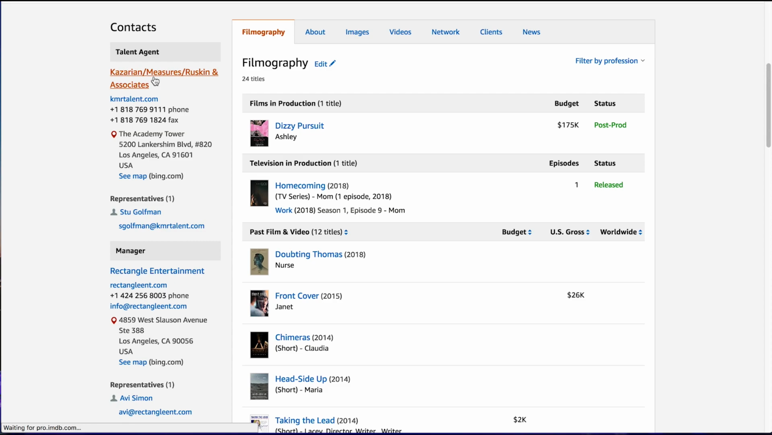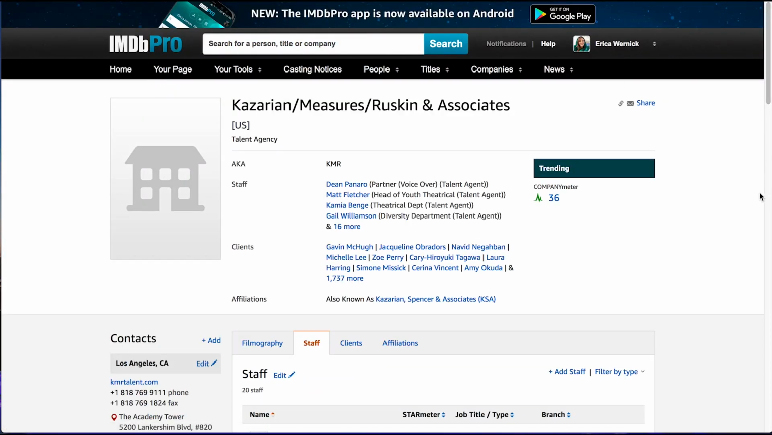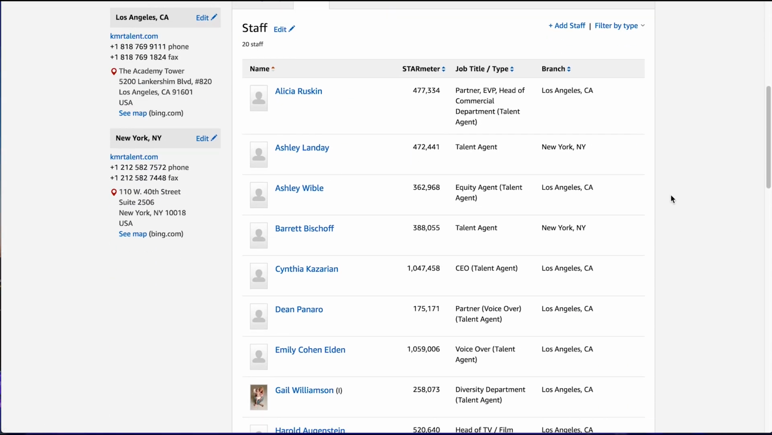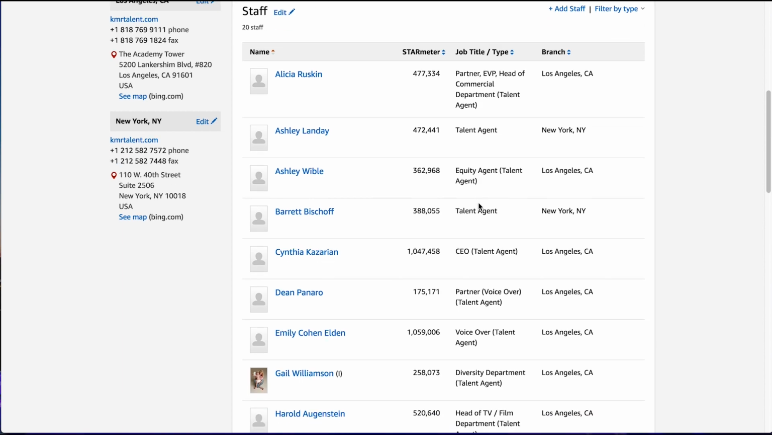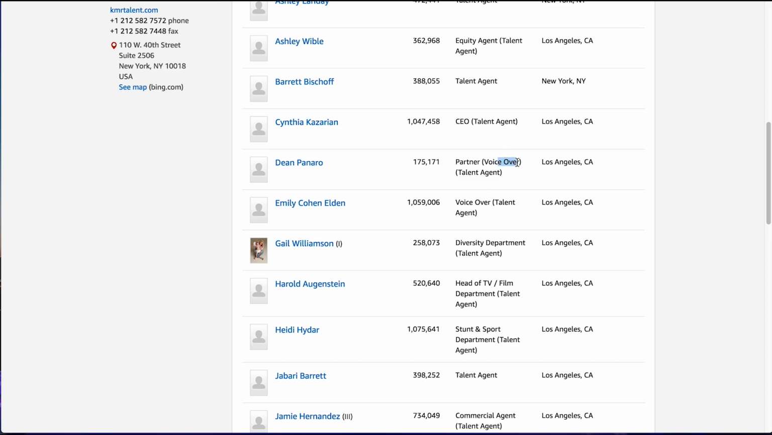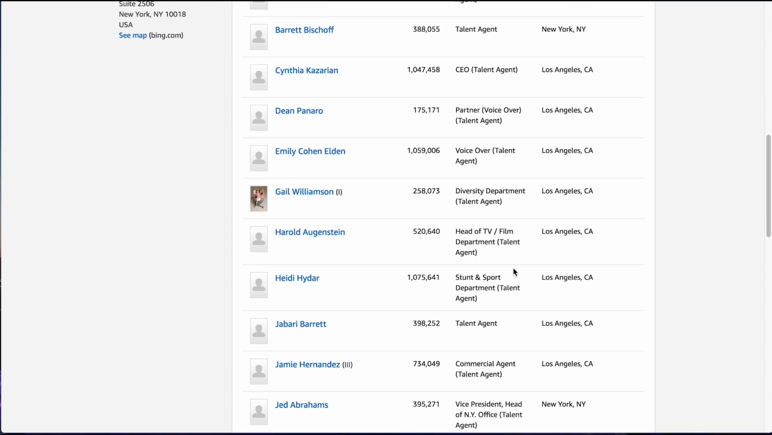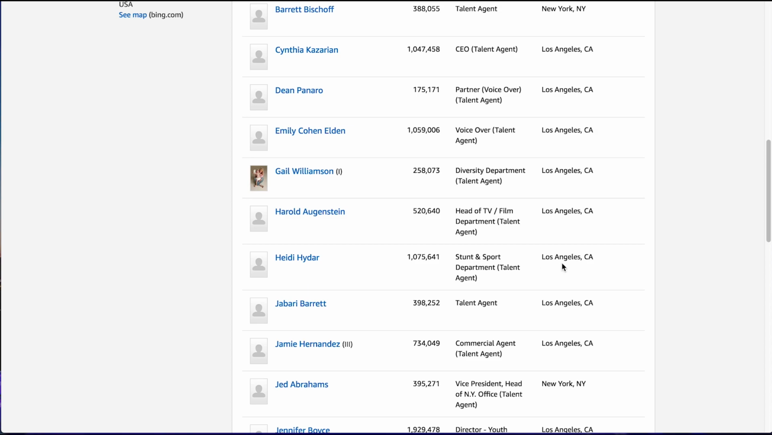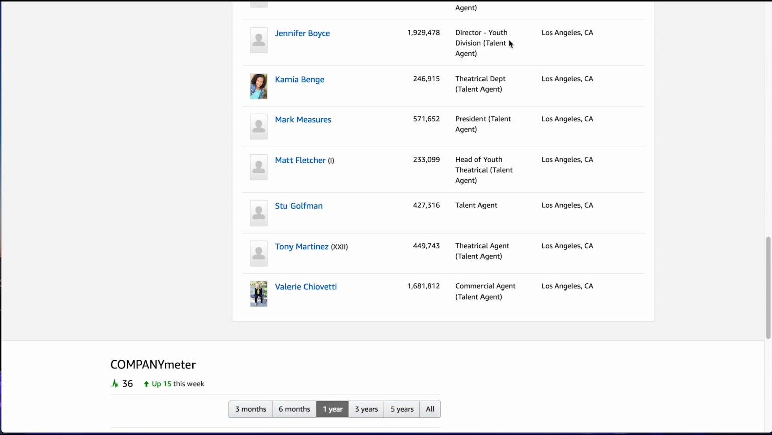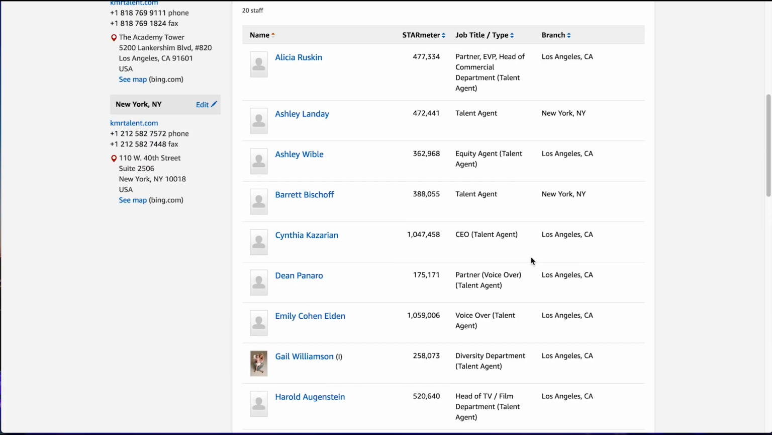So you always want to just do a double check and look at their page. And you can see, okay, they've got a pretty big staff, right? 16 more, wow. And you can see some are talent agents, some are doing equity, one is a CEO, one is doing voiceover talent. One is, let's see, stunt and sport department, right? So this is really helpful for you to be able to see all of this. The youth division, for kids, commercial division, all that kind of stuff. This is really helpful information to help you figure out who you want to do.